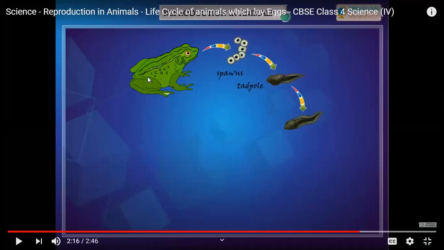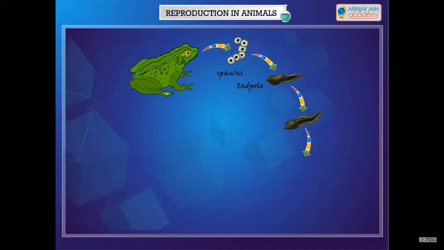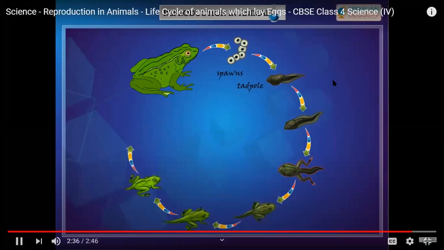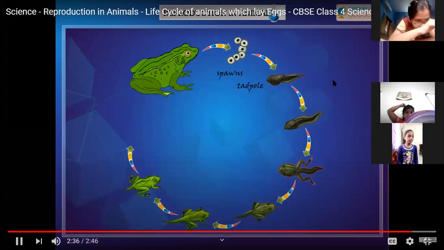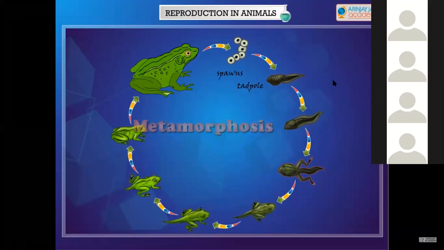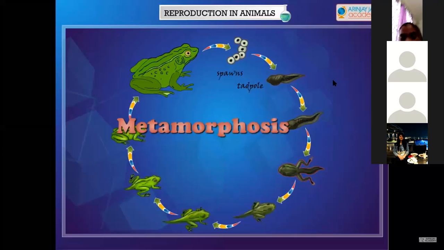They have tails, swim in water and eat water plants. A tadpole undergoes several changes, such as growing legs and losing its tail before it becomes an adult. This process is called metamorphosis. A complete change from young form to adult is called metamorphosis.